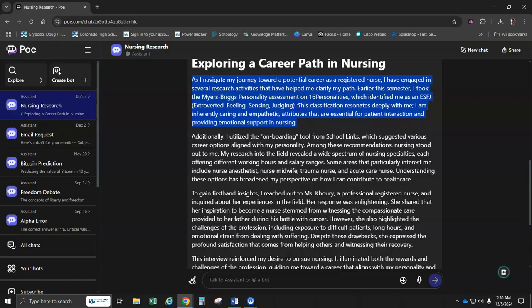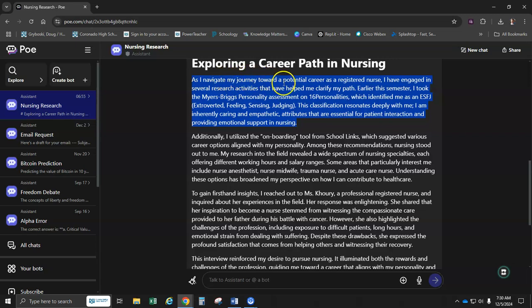And then here's the kicker. "This classification resonates deeply with me, and I'm inherently caring, empathetic, attributes that are essential for patient interaction and providing emotional support in nursing." So there we are. There's the kickoff, the first paragraph explaining what I'm doing.